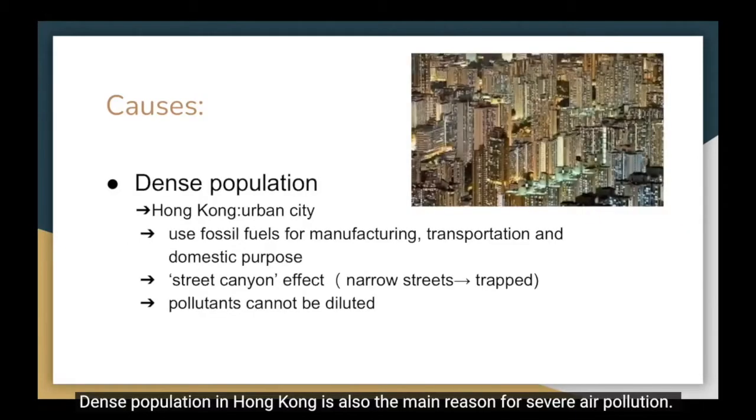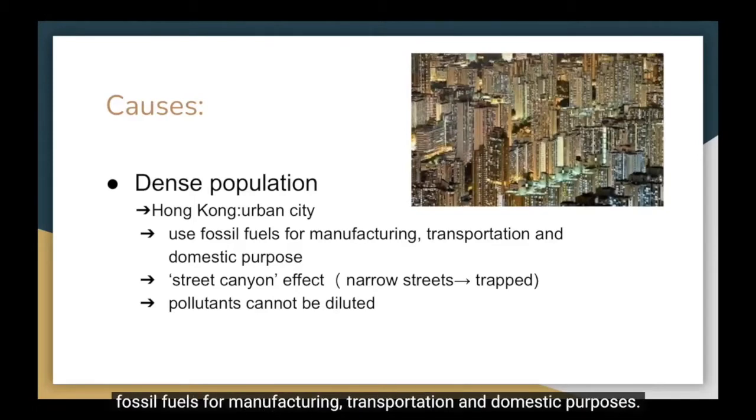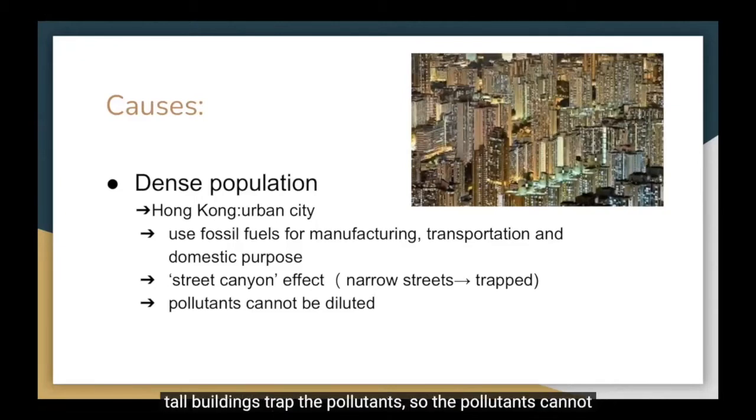Dense population in Hong Kong is also the main reason for severe air pollution. As Hong Kong is an urban city, it uses large amounts of fossil fuels for manufacturing, transportation, and domestic purposes. Because of the street canyon effect, the narrow streets and tall buildings trap the pollutants, so the pollutants cannot be diluted or be moved to other areas.